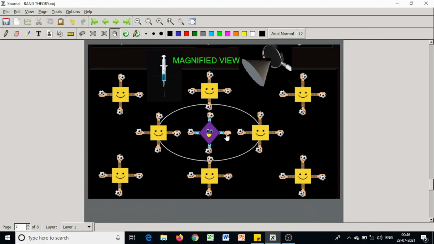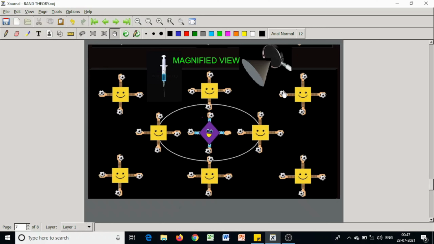There is a lack of electrons here. If they try to form covalent bonds, 3 covalent bonds are formed, but there is a lack of 1 electron. If an electron comes from other atoms, then there will be a creation of a hole.